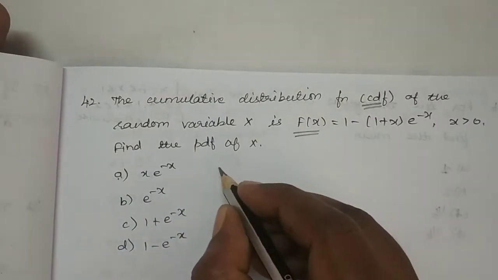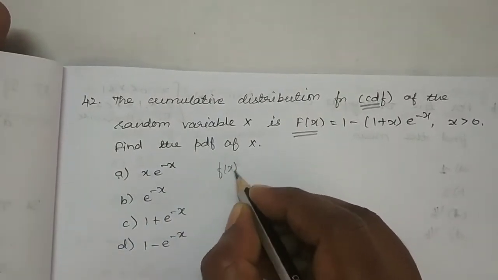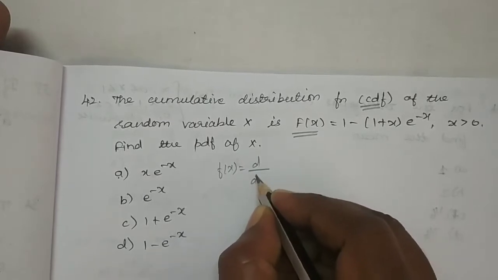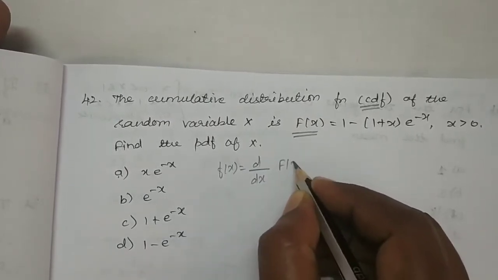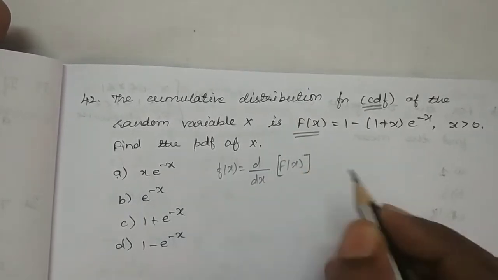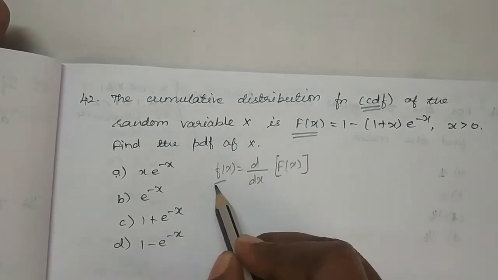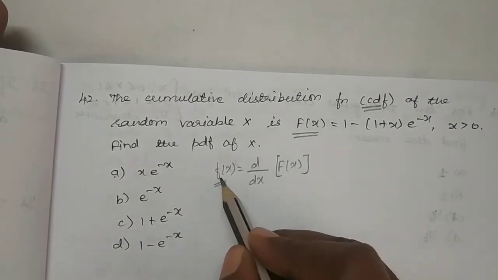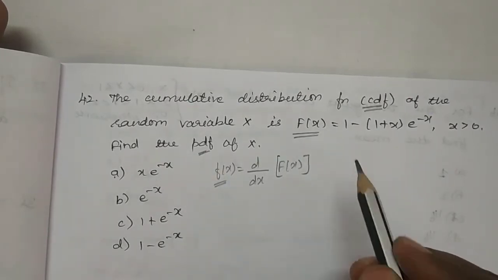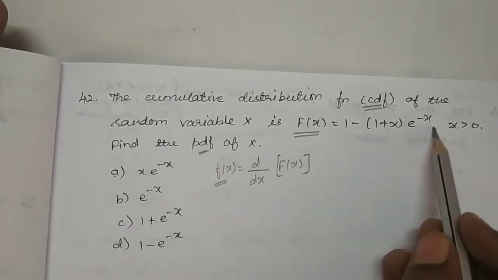The formula for finding PDF is f of x equal to d by dx of capital F of x. So here we are having capital F of x. So let us use this formula to find out the value for small f of x, which is nothing but the PDF of x. So here F of x is this one.